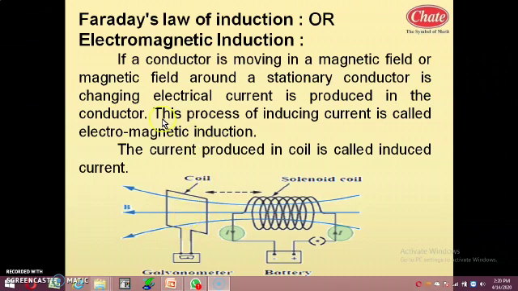Conductor means this coil. This process of inducing the current is called electromagnetic induction.